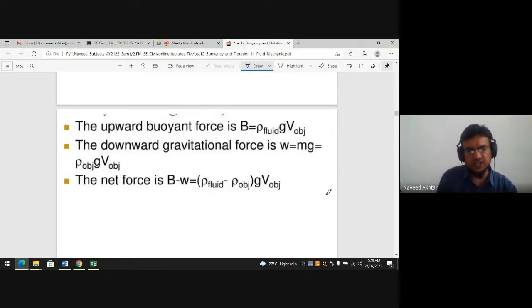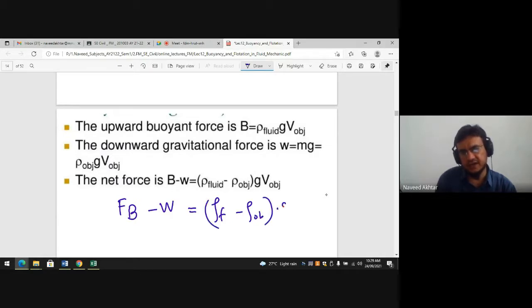The net force is B minus W, which is equal to rho of fluid minus rho of object, into gravitational acceleration, which is the same for both, and then the volume of the object. This will give you the net force due to the buoyancy and the weight.